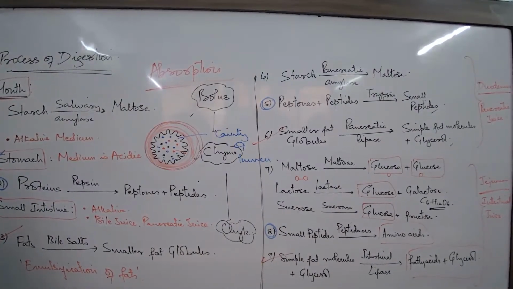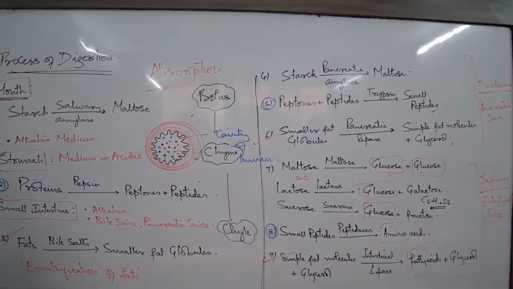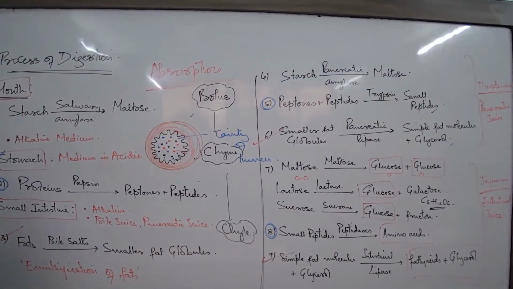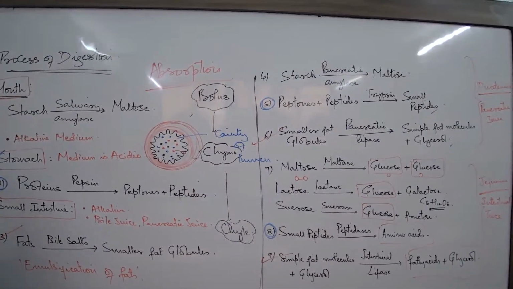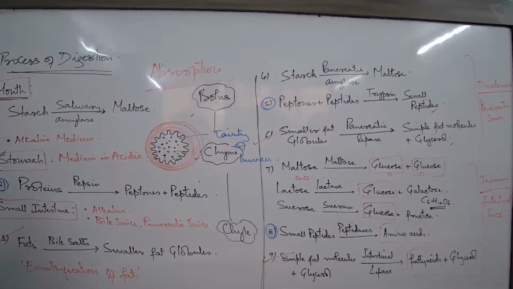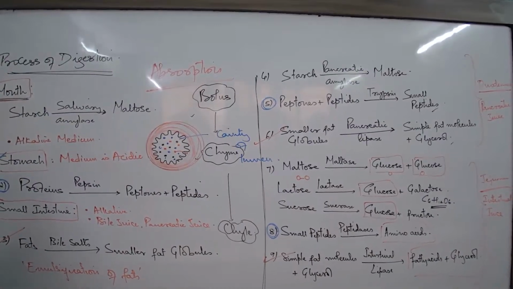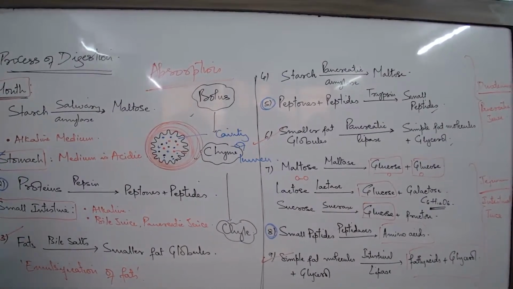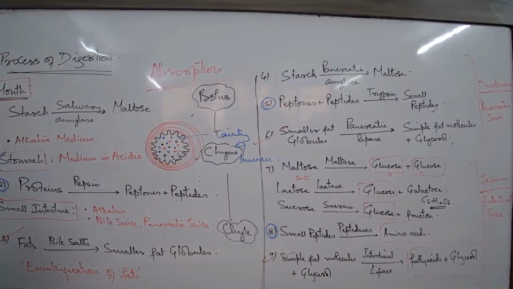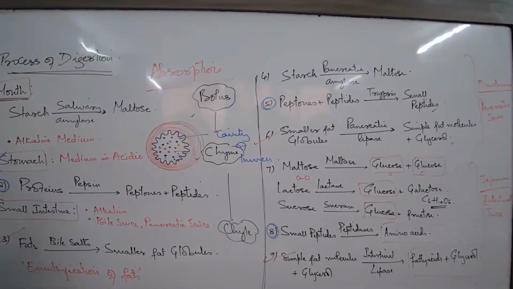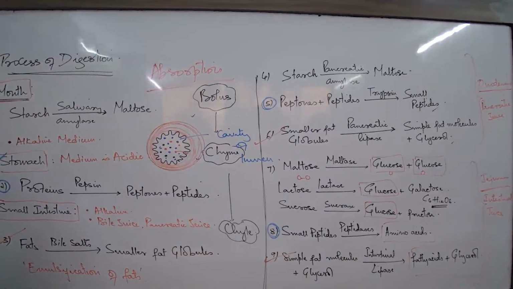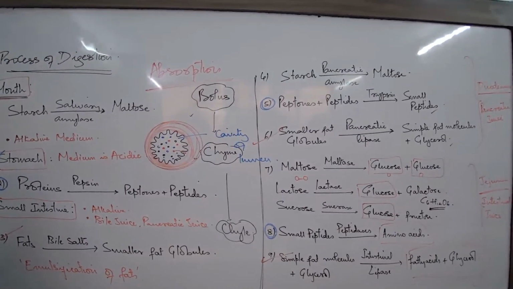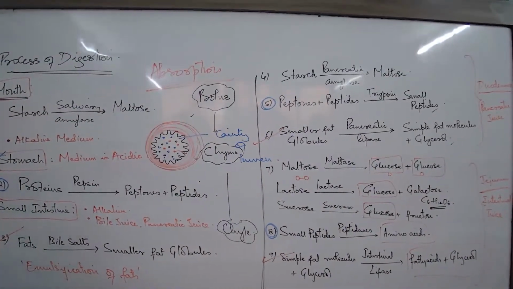But how is it possible that these amino acids, fatty acids and glucose can cross the membrane of the villus? Because the wall of the villus is very thin. Dada Didi had written that answer: one layer of epithelial cells. They have got one layer of epithelial cells, so the fatty acids will all enter into the blood, amino acids all enter into the blood, glucose all enter into the blood. And what is this process going on? Absorption.